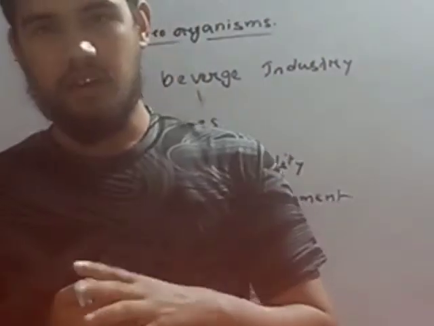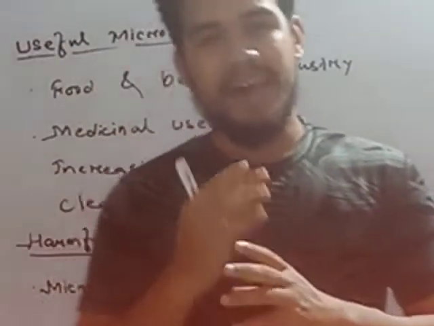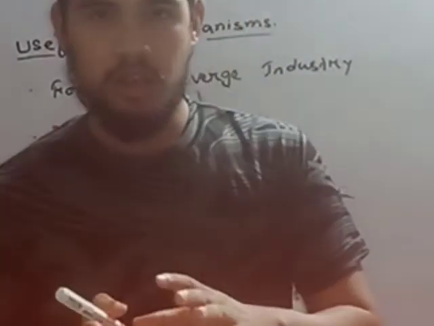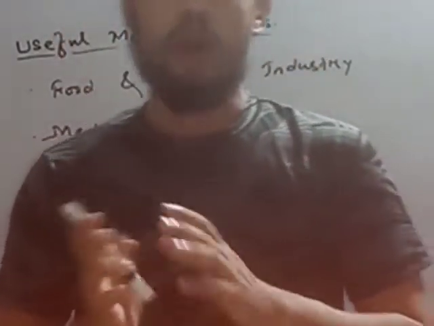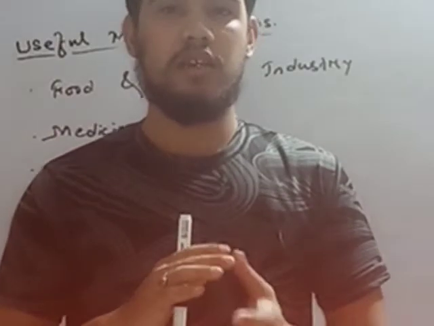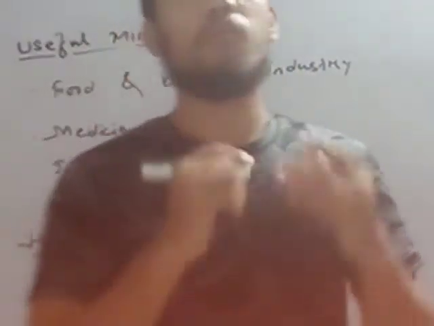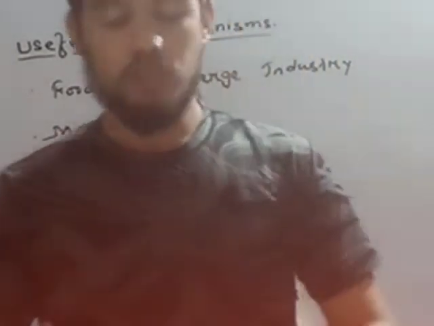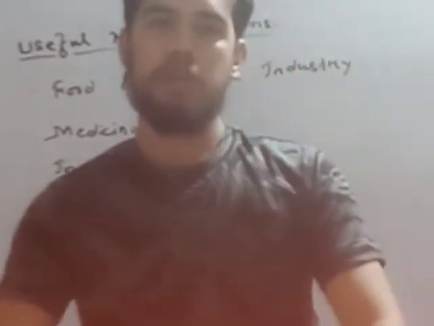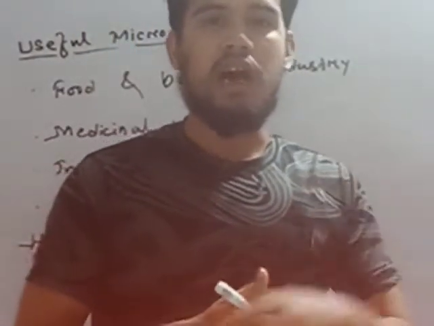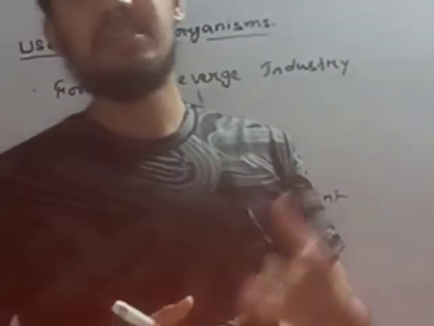Lactobacillus is a bacteria which helps to make the milk acidic and is used in curd formation. Remember the name of the bacteria, lactobacillus, which makes the milk acidic and helps to make the curd. Curd means dahi.